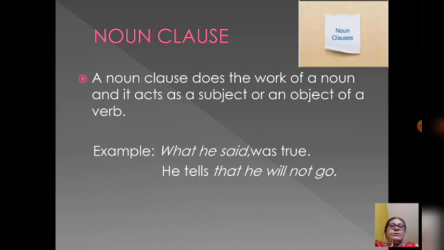In the same way, in second sentence also, he tells that he will not go. What he tells? That he will not go. So in the second sentence also, that he will not go is acting as a noun clause because it is telling. If we ask a question what he tells, then it will answer that he will not go.